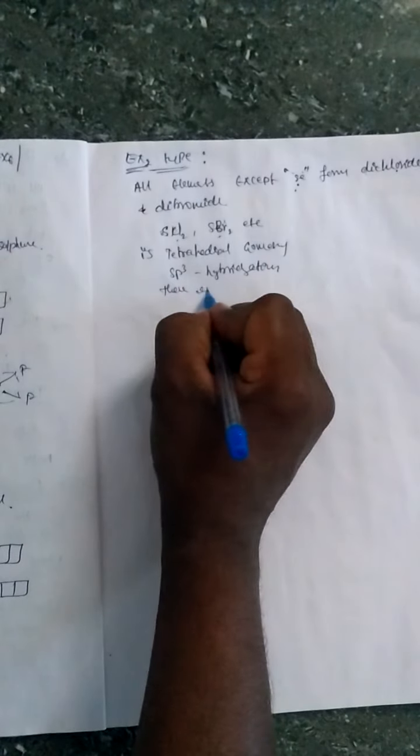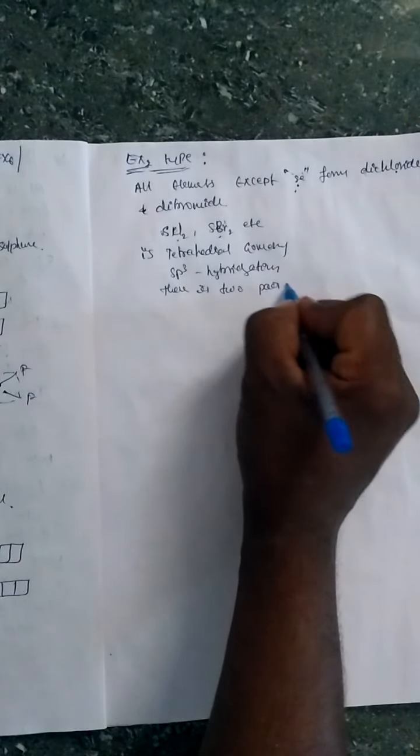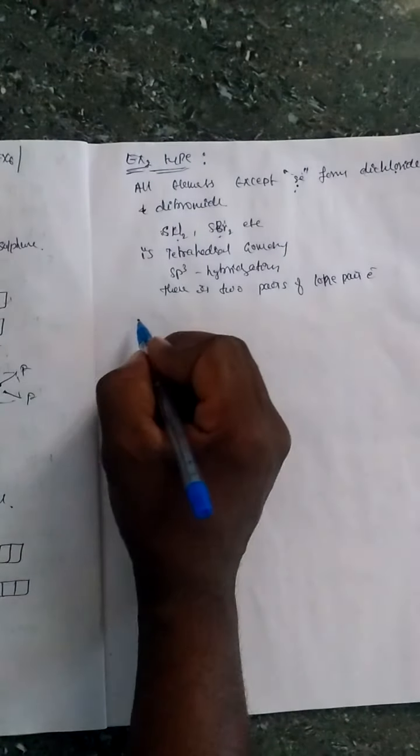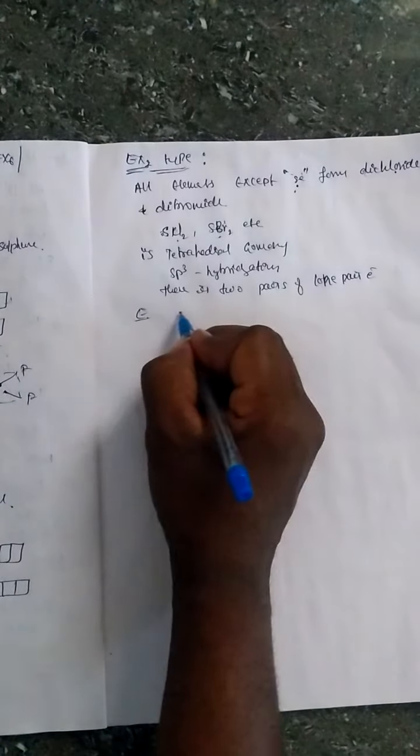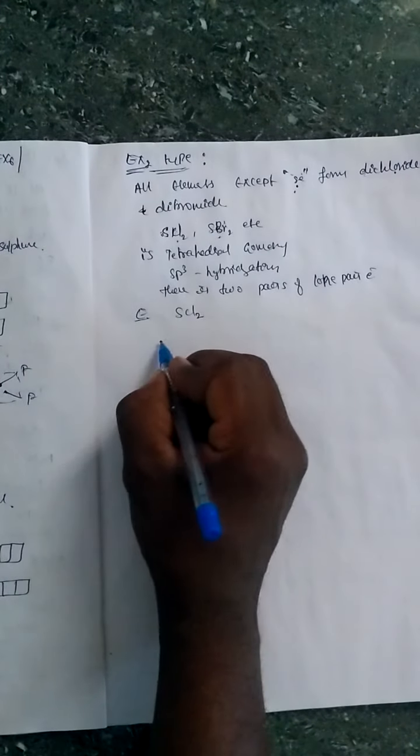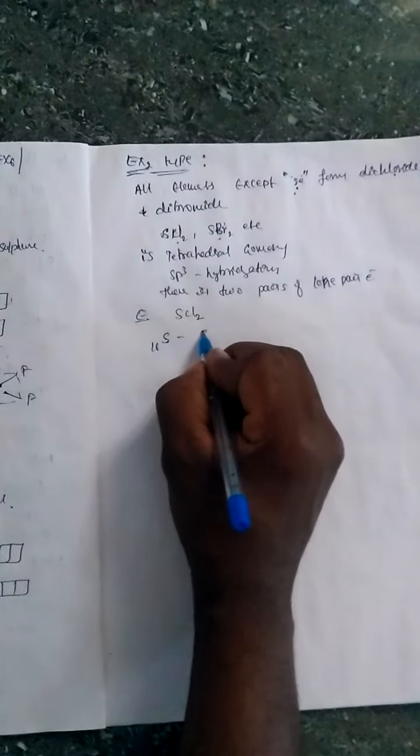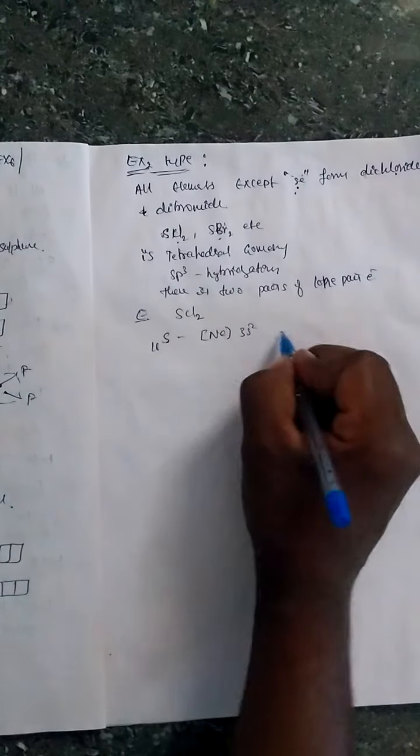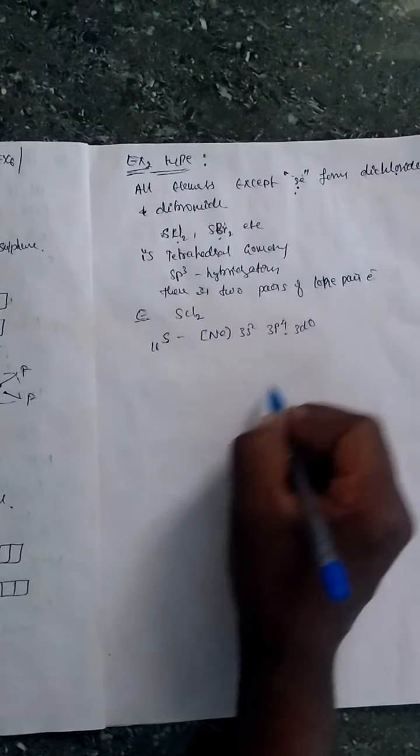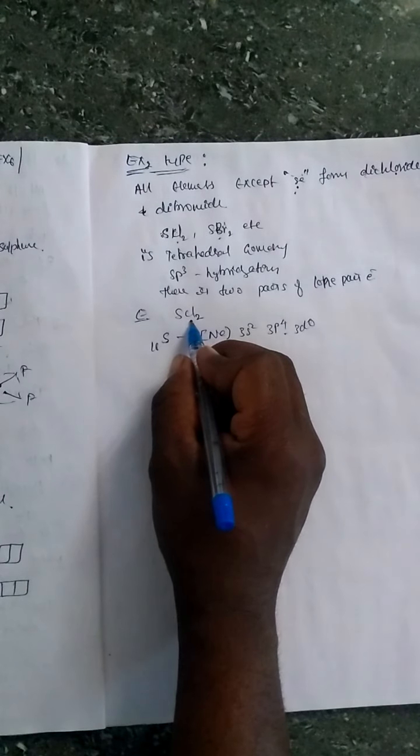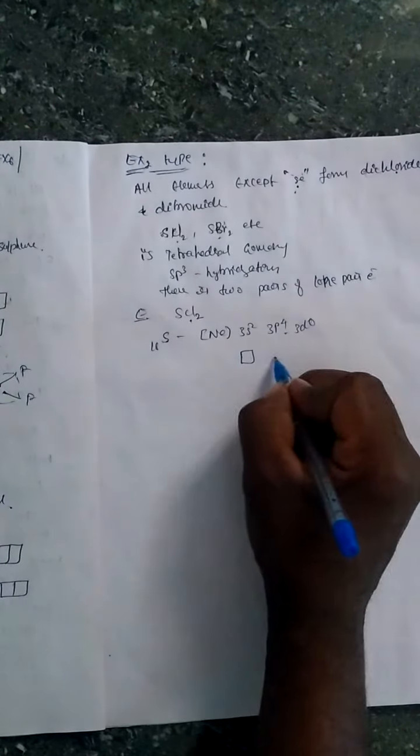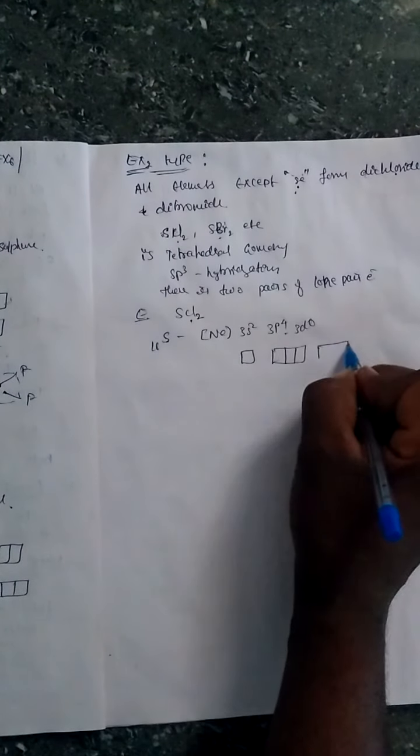and there are 2 pairs of lone pair electrons. Now observe an example, take SCl2. So here sulfur atomic number is 16, so the electronic configuration is [Ne] 3s2 3p4 3d0. Here how many atoms are there? 2 chlorine atoms. So s2 p3 and d5.